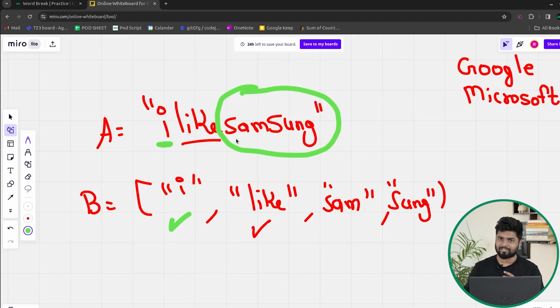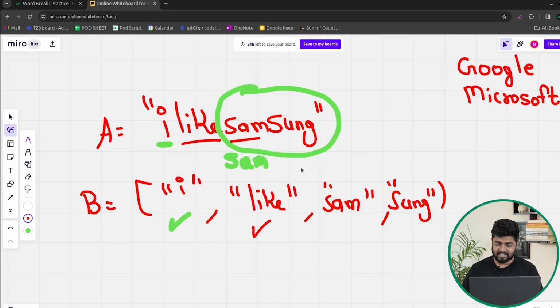So you can understand that we are using recursion here, and we have to apply DP also, because a lot of sub problems will be there that are already calculated, and if a sub problem is already calculated, then we would not calculate it again. So I'll check that S is present. No. So then I'll make the substring SA. Is SA present? No. SAM. Is SAM present? Yes.